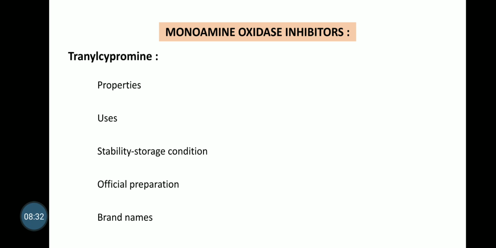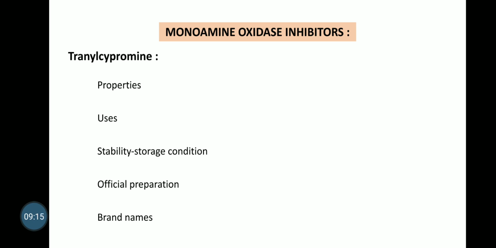The last drug from the chapter antidepressants is tranylcypromine. Properties: it is white crystalline powder, odorless with an acid-like taste. It is soluble in water, very slightly soluble in alcohol and in ether. A suspension of tranylcypromine in alcohol, if treated with ninhydrin solution, after a span of 15 minutes, a purple color is going to be developed.